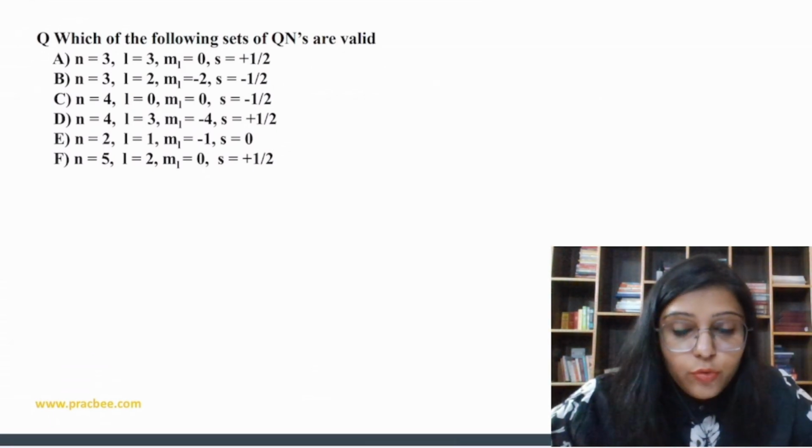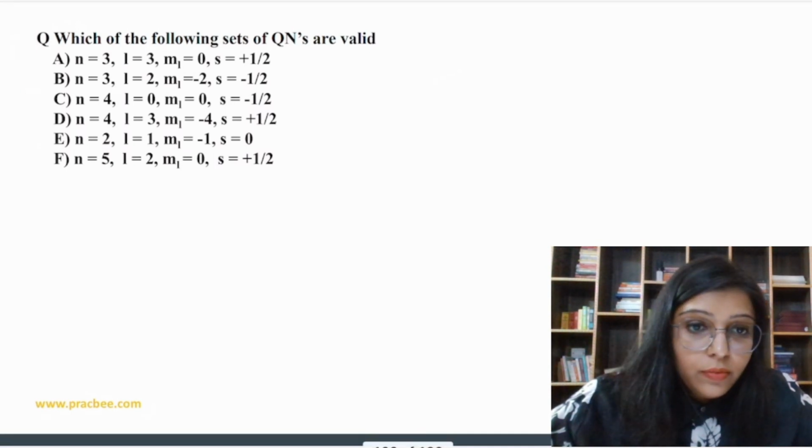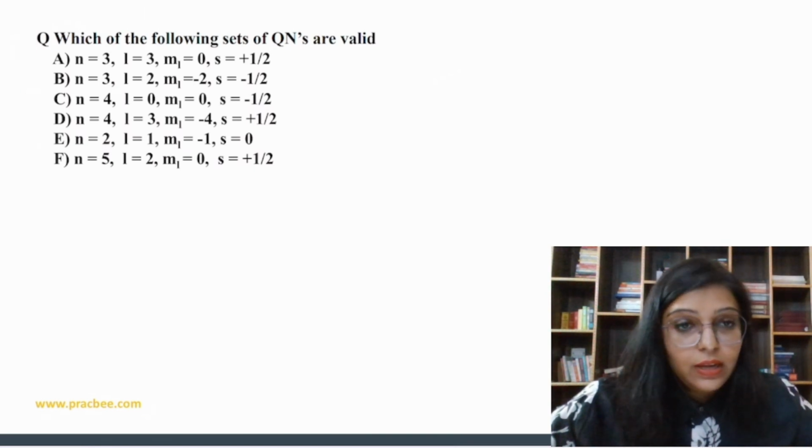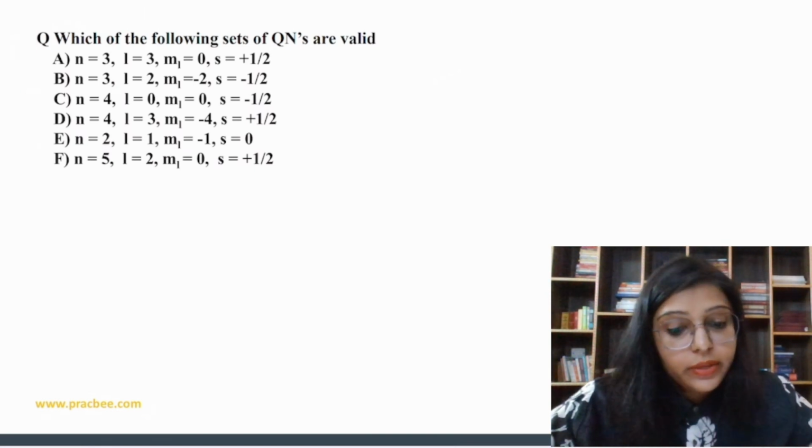Which of the following sets of quantum numbers are valid? In order to solve this question, basically, if the value of n is n, then the value of l is 0 to n minus 1, and the value of ml is minus l to l including 0.